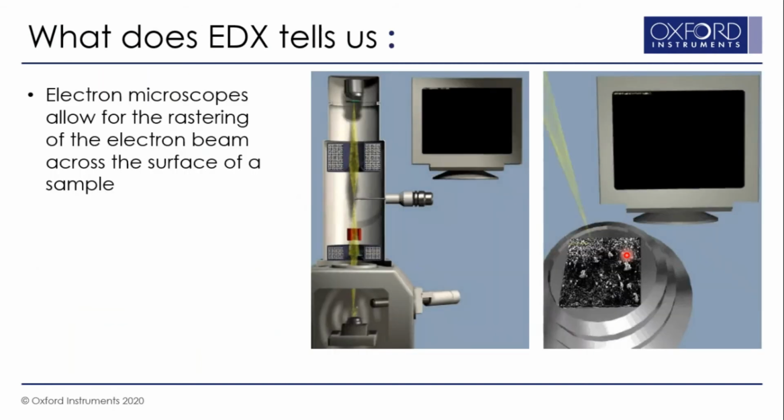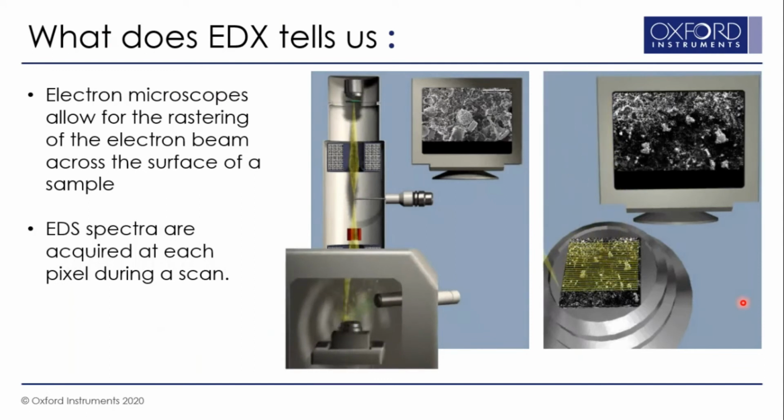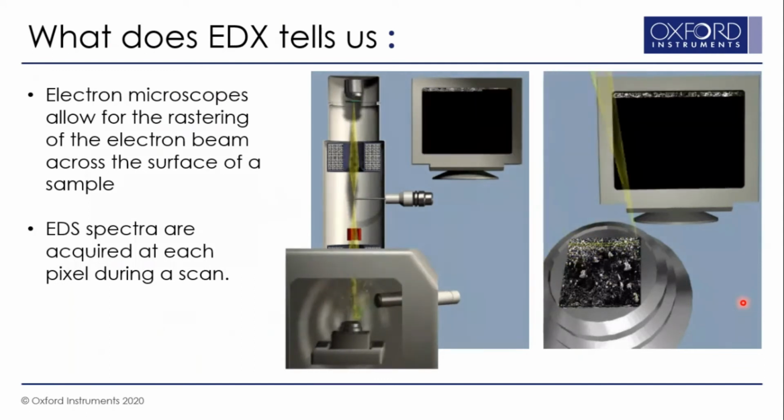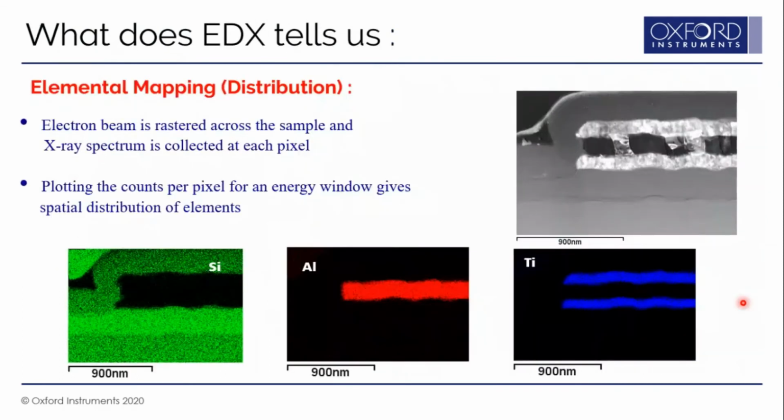As you have seen here, the beam rasters on the sample and you can see the corresponding image. These days these images are digital images, and we collect the EDS spectrum from every pixel, and that gives us another piece of information, which is called mapping information or distribution information. In this sample you can see the black areas, which are basically aluminum, the much brighter areas are titanium, and the substrate is silicon. So you can study the distribution of a given element all along the image, which is called elemental mapping.